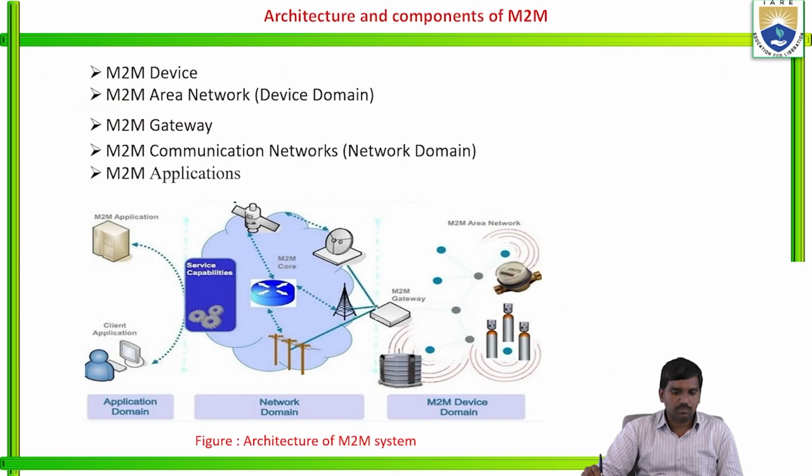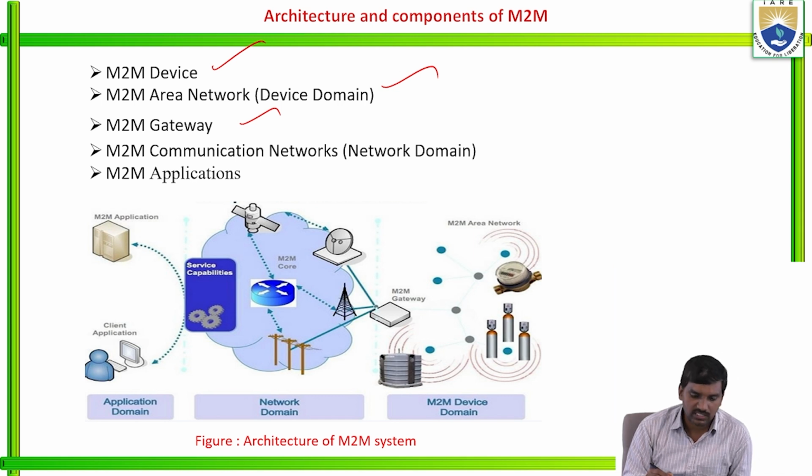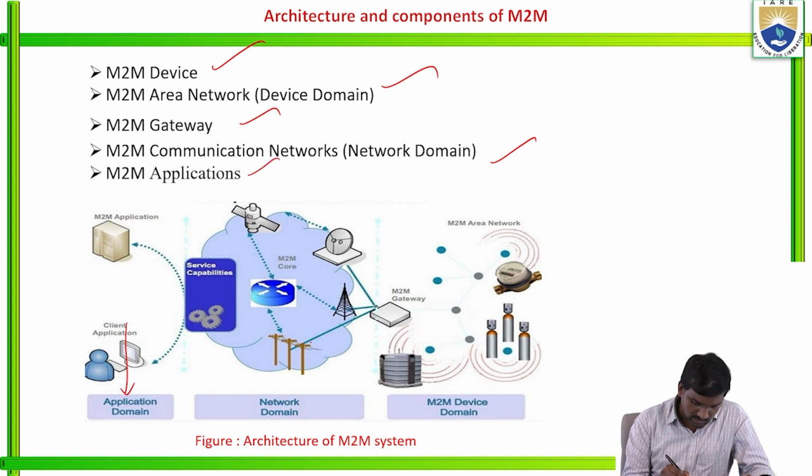So these are some components of the architecture of machine to machine here. It has M2M device, area network, gateways to build communication among the associated devices, communication network, network domain, and machine to machine applications here. So here we have the application domain, network domain, and M2M device domain.